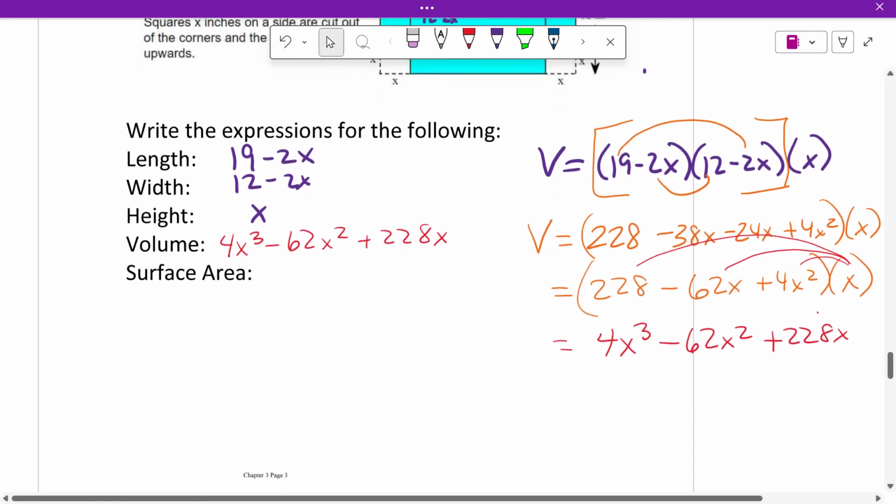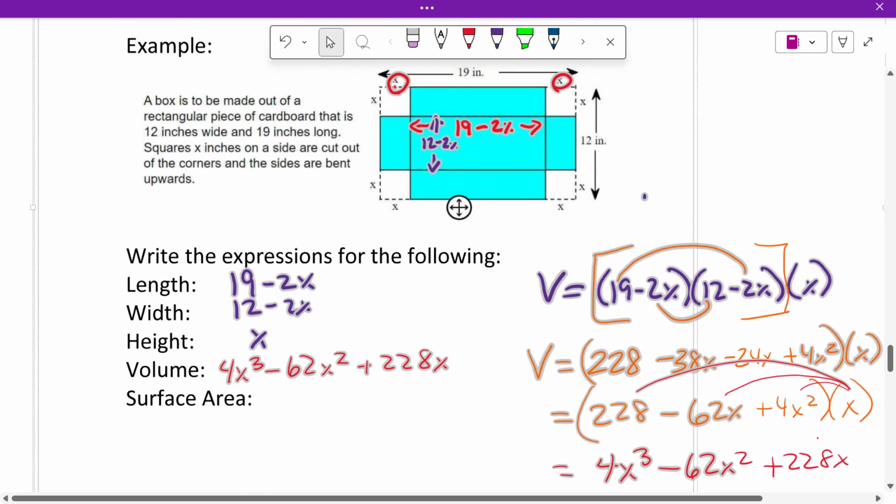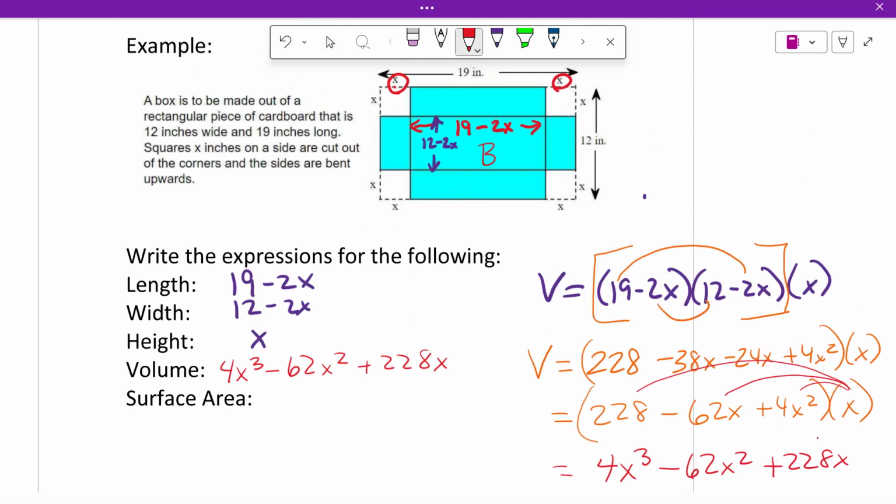Surface area of a box. Surface area is the area of each rectangle you see. So we have the big rectangle. We have side 1, and this is also side 1 because they match. And then you have side 2 and side 2 because they match. So, to find the area of the big one, it is 19 minus 2x times 12 minus 2x.